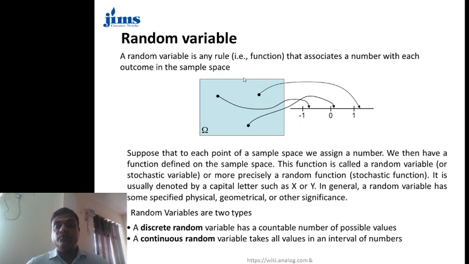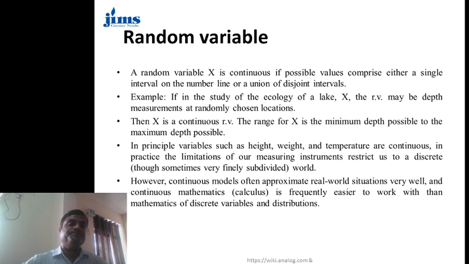If we consider some finite number of points, then it is called a discrete random variable, and if it is an infinite number of points, then it is called a continuous random variable. If we consider all the values in an interval, then it is called continuous. If we consider some particular numbers, then it is called discrete.